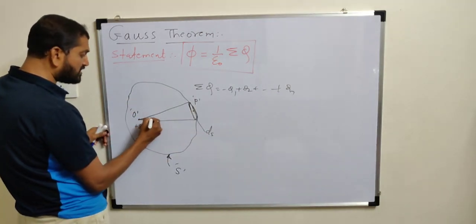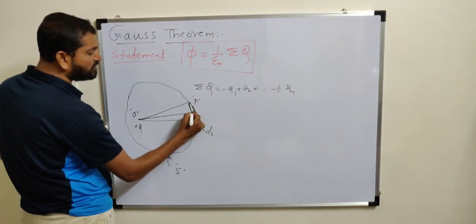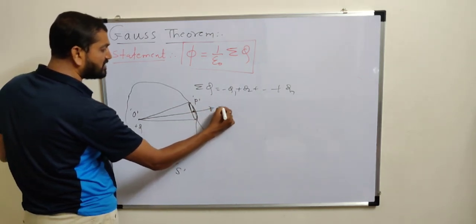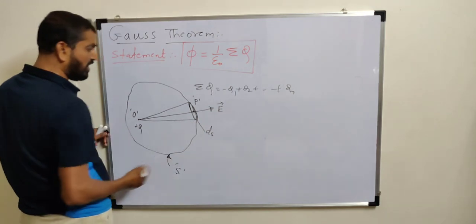Now due to this point charge, at that point there will certainly be some intensity, and no doubt this intensity is acting in the outward direction. Why outward direction?